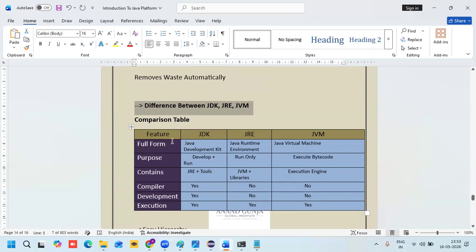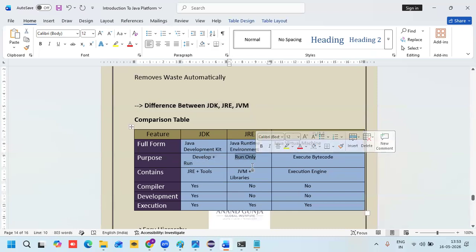Comparison. Full form: JDK stands for Java Development Kit, JRE stands for Java Runtime Environment, and JVM stands for Java Virtual Machine. The purpose of JDK is to develop and run the program. But what will JRE do? It only runs, it won't develop. It's like a television: JDK involves creating the channels, but JRE involves only watching the TV.